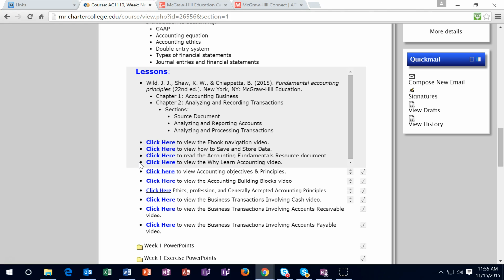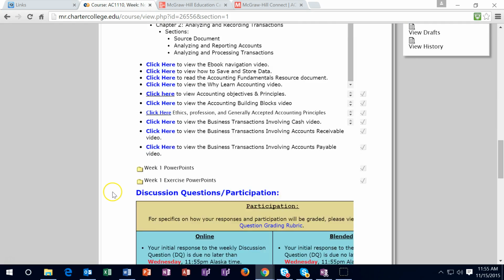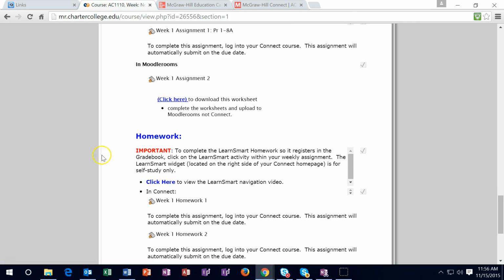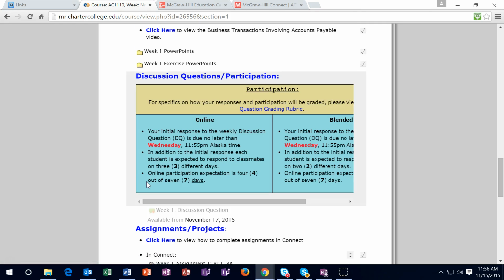So it's not just the accounting that's going to be difficult in the first couple weeks. It's just learning the routine, learning how the weeks will be. After that, all your classes will be similar in structure, at least your accounting classes, in terms of how we'll work through them, and it'll be much more routine. Also, once you get down to your assignments, you want to watch these instructional videos in terms of how to maneuver through the assignments and the homework in Connect, because you want to use those resources as efficiently as possible. So we'll talk more about that as we go.